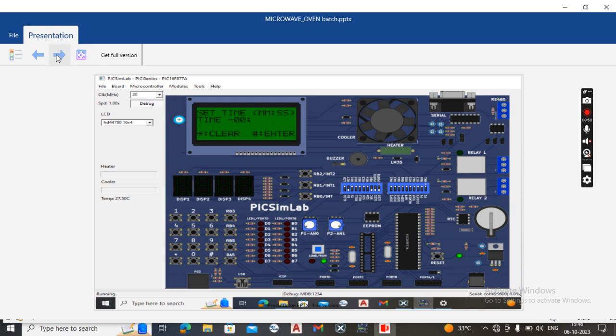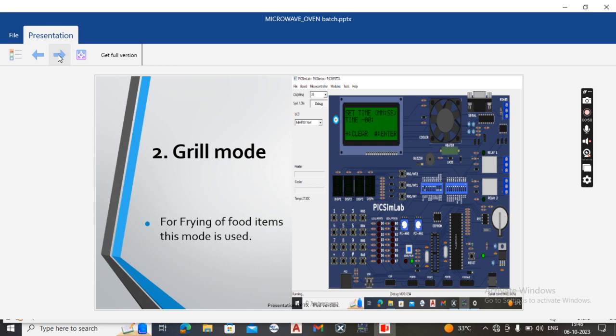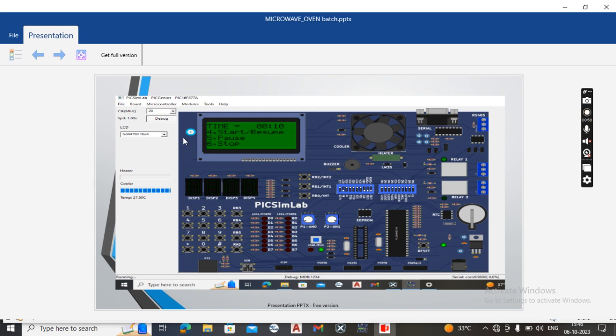And next, grill mode. Grill mode is used for frying food items. After we select key 2, this mode is enabled. It shows like this. In this mode, we have three different options. We have to set the time. We can observe the working process of grill mode.